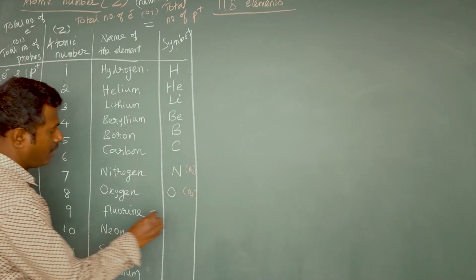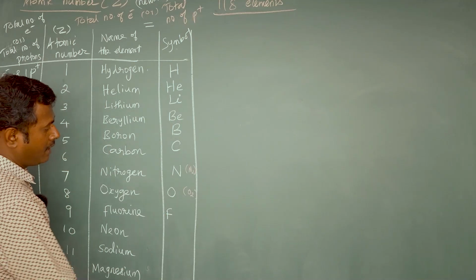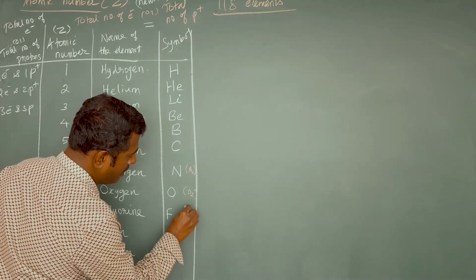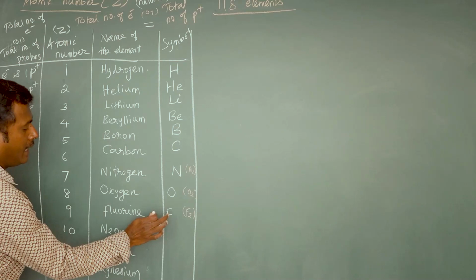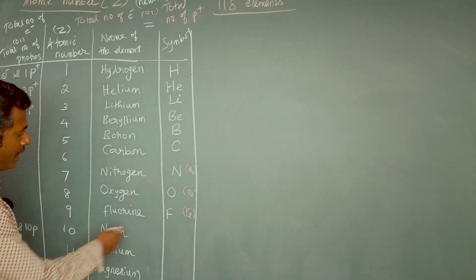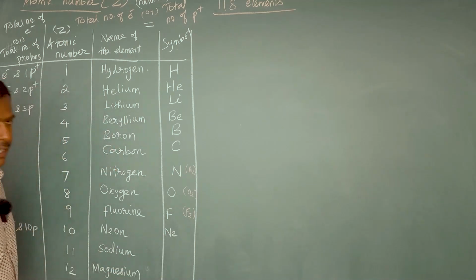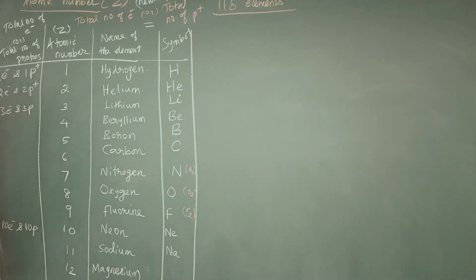Okay, fluorine. Fluorine symbol is what? F. Okay, but fluorine is an halogen. All the halogens are in diatomic state. So it is F2 actually. But element symbol is F, but its molecular form is F2. Okay, and neon. So neon, it is Ne. Neon, it is what? Ne. Sodium, it is Na.